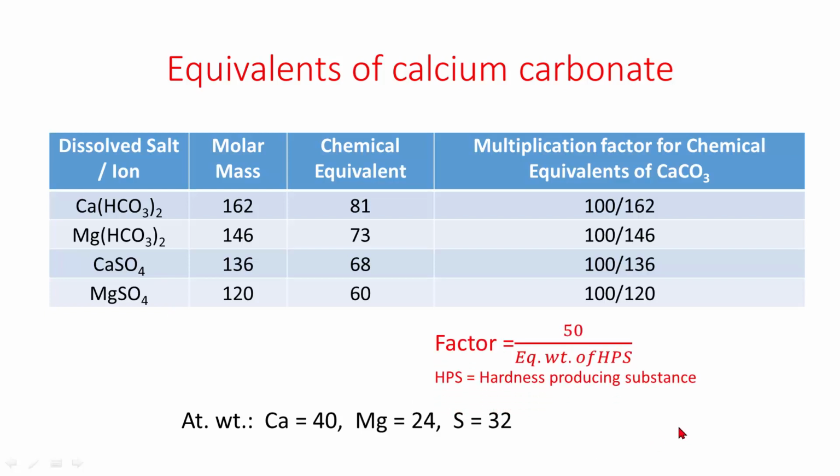It is always better to use the factor 50, which is equivalent weight of calcium carbonate divided by equivalent weight of hardness producing substance. Otherwise, one has to remember the multiplication factor when one is using molecular weight 100.